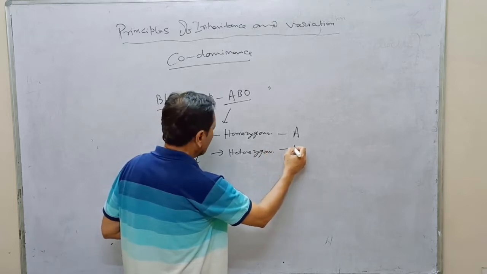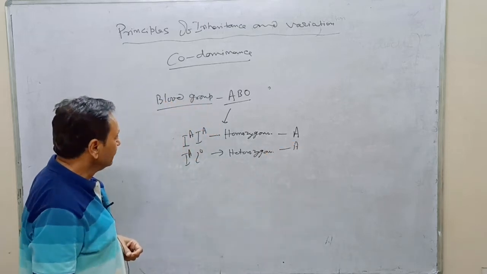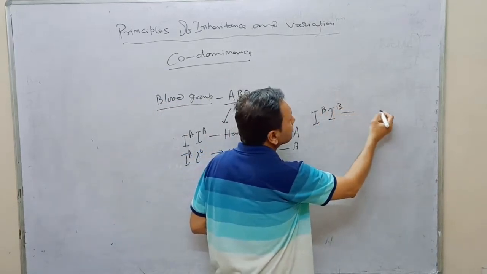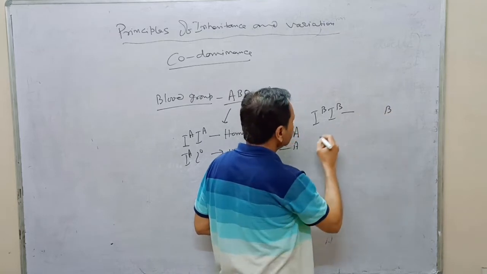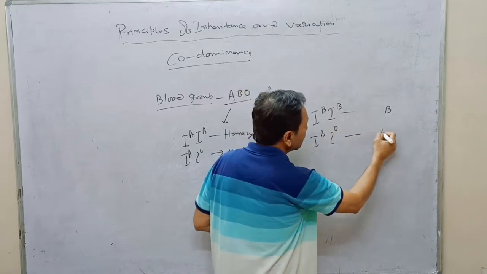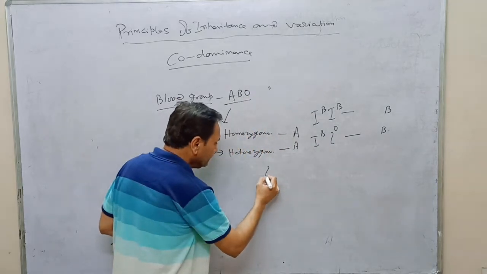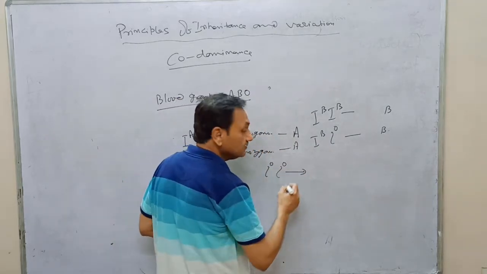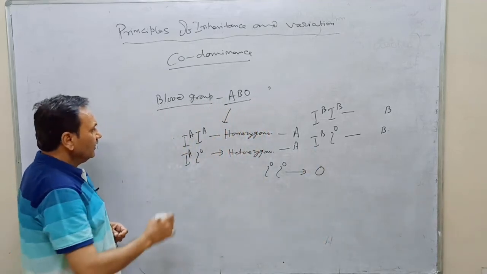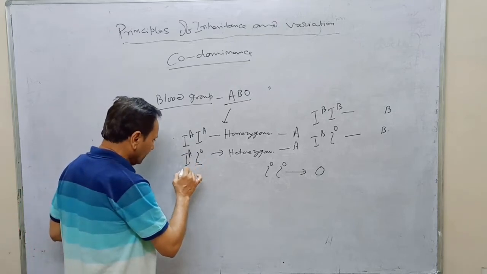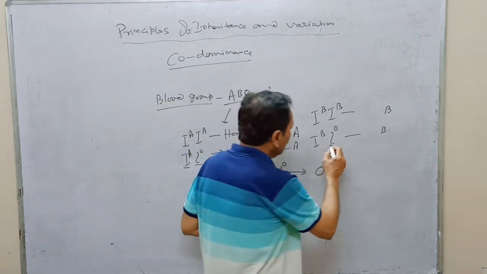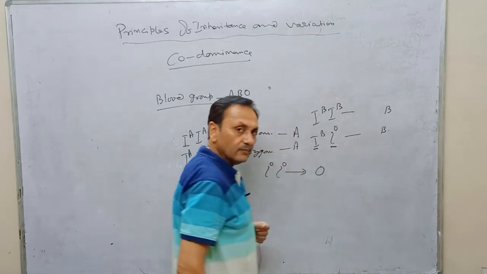It is heterozygous and blood group A. In case of homozygous B, its blood group is B. In case of heterozygous B, its blood group is B. And it has been observed that homozygous IO is the blood group O. Here we see that O is suppressed by the A, it is complete dominance. O is suppressed by B, it is complete dominance.